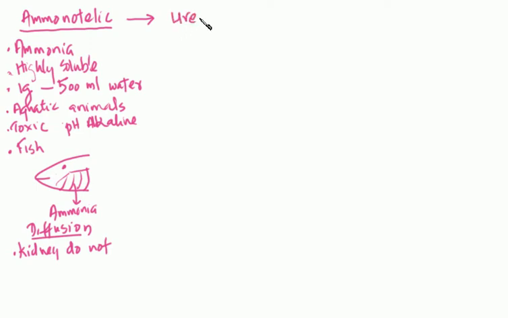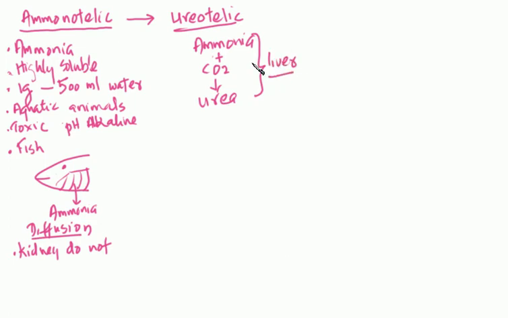The second group of animals are called ureotelic. So what these animals did was convert the toxic ammonia in their body, by reacting it with carbon dioxide, into a new compound known as urea. This step happens in the liver. In the liver, the terrestrial animals convert ammonia to urea by reacting it with carbon dioxide.